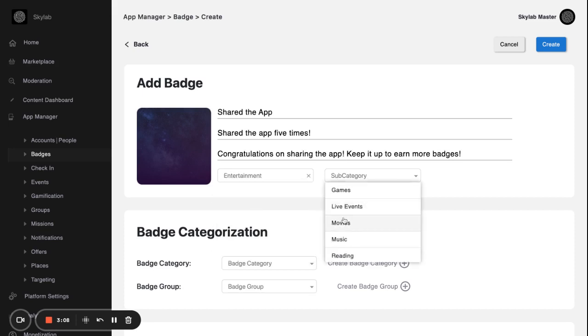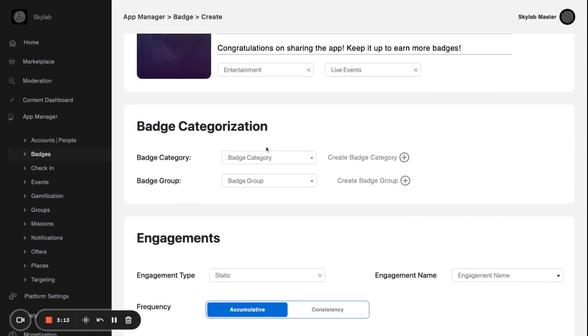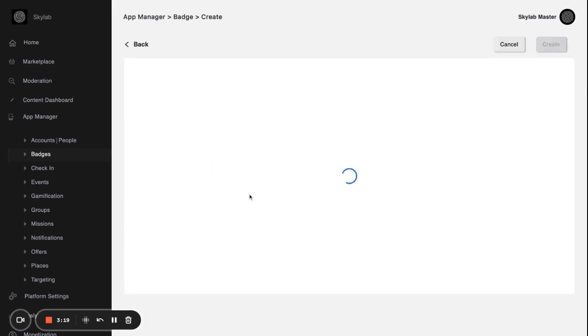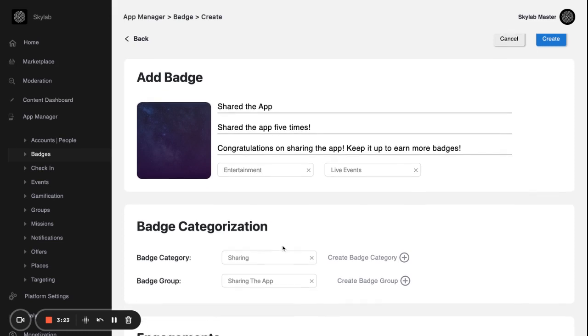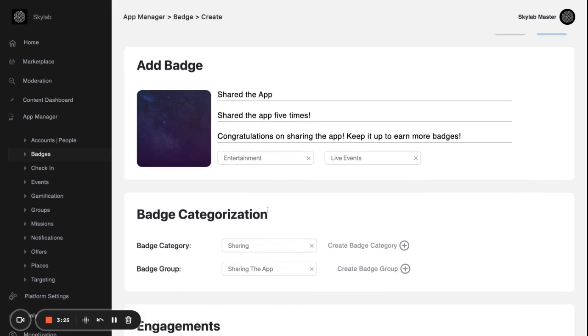Then you're going to select what kind of category you want this to be in. For now, I'm going to call it a live event. Then you're going to say which badge category you just created and which badge group you want it to belong to. We're going to say sharing. We're going to say sharing the app. So notice that I can do 5 times. I can create another one for 25 times, another one for 100 times. I can create 4 or 5 or 10 or however many badges I want and connect them all inside sharing the app. And then they're all part of the sharing ecosystem.